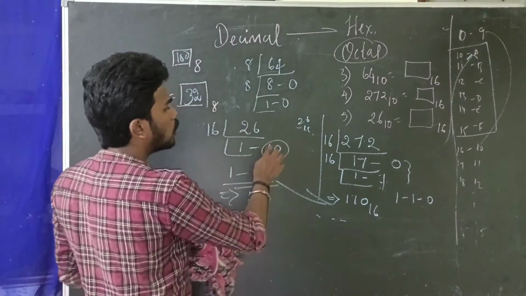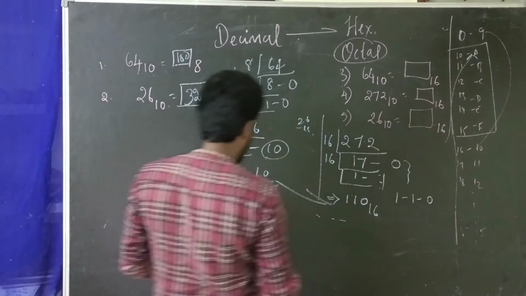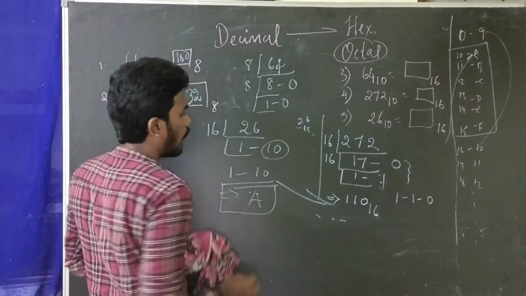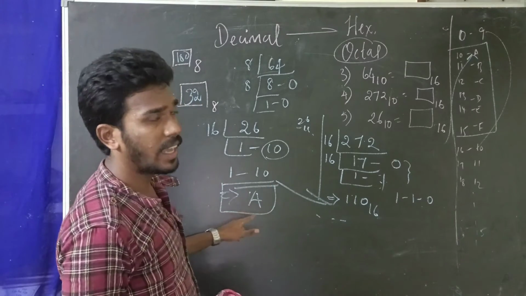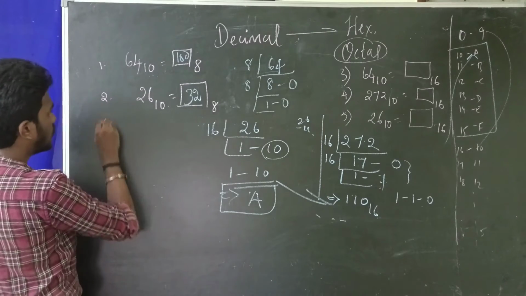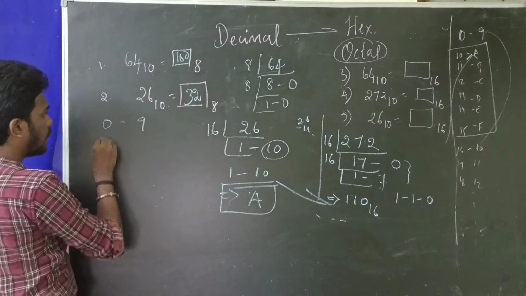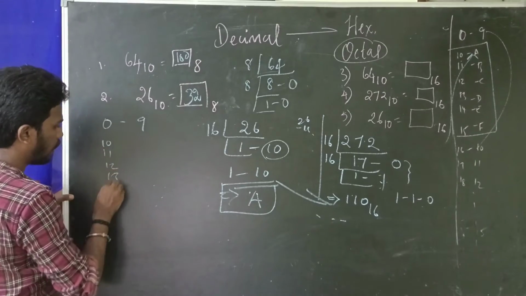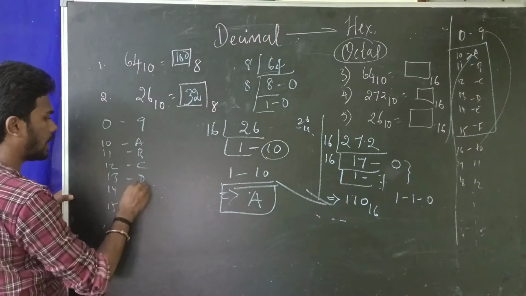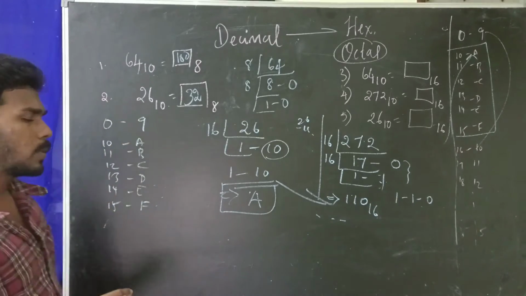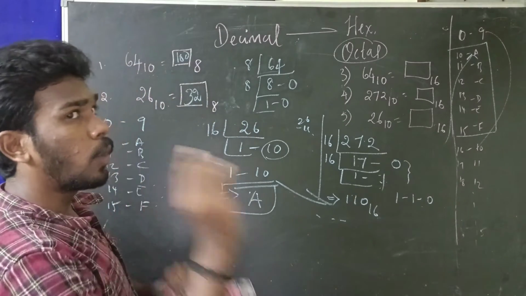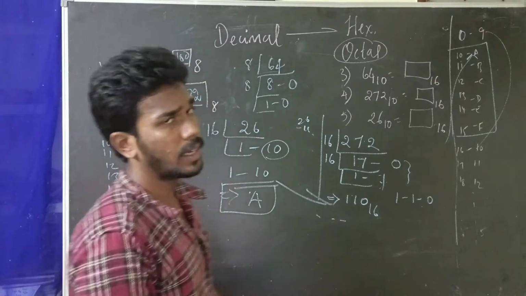This is a complete 10. So what is the equivalent value of 10? It is A. So we can write it as A. You may be confused how I have written A. Again I am saying, in hexadecimal, 0 to 9 is the same. 10, 11, 12, 13, 14, 15 will be represented as A, B, C, D, E, F. In my previous episode I have very clearly explained it. Now I am just giving a quick recall. If you watch that video, you will get a very clear understanding.